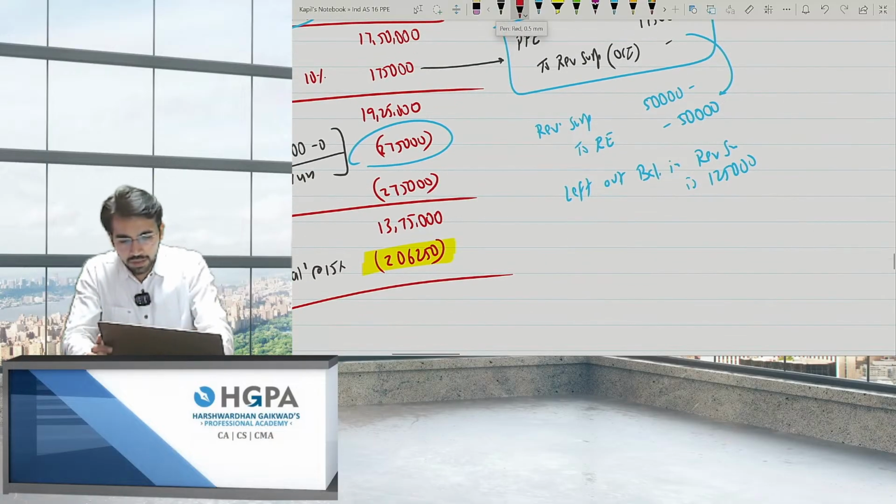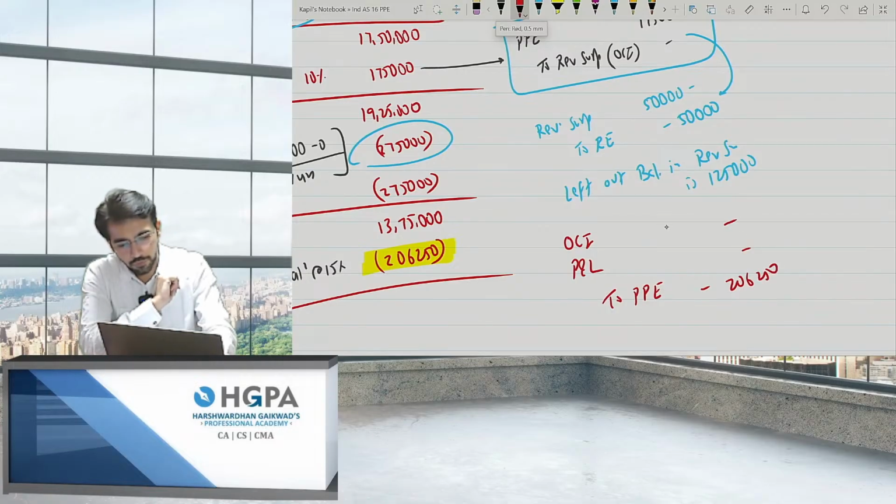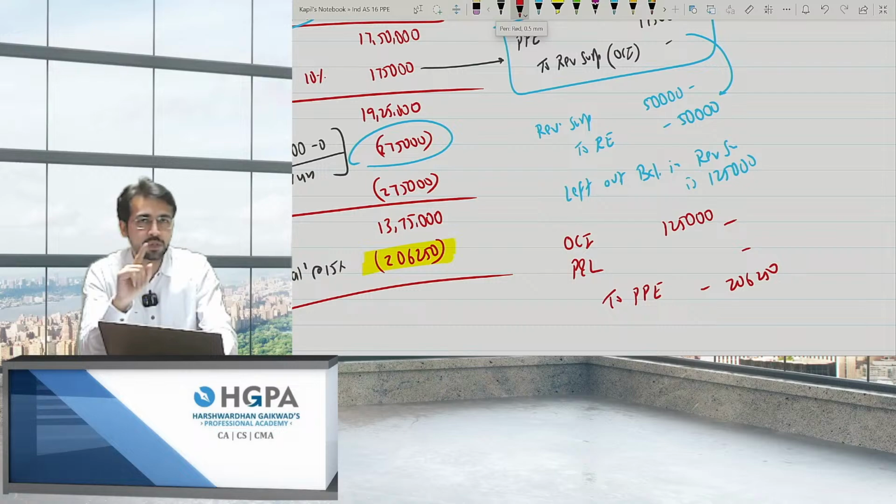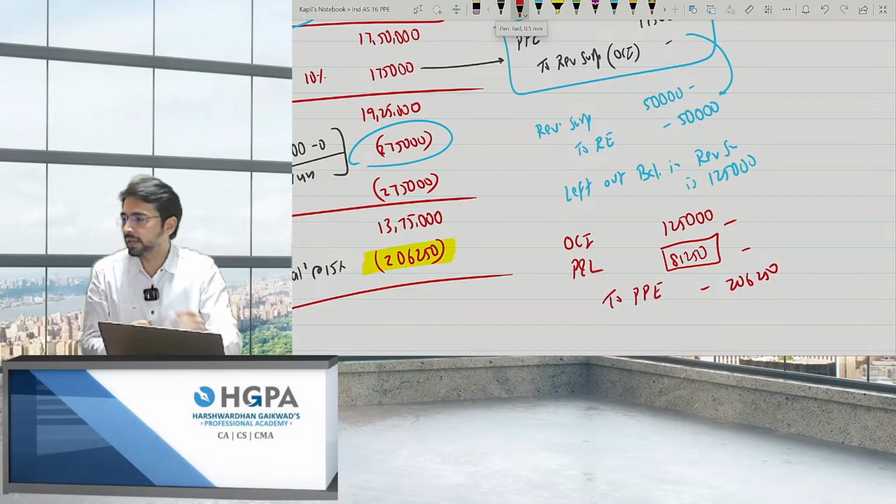So the journal entry becomes OCI and P&L to PPE. PPE is 2,06,250, true, but first the loss will be borne by this OCI 1,25,000. The balance will be transferred to P&L, which is 81,250. Yes, everyone, is the point clear till here?